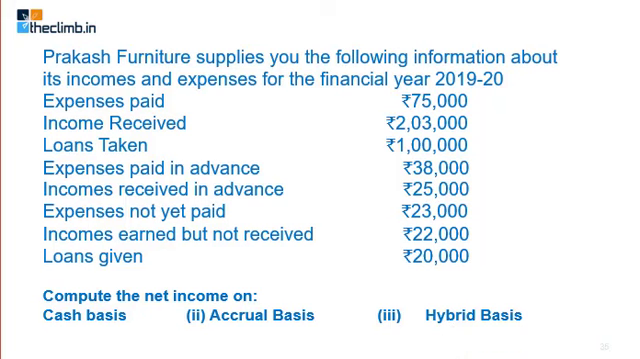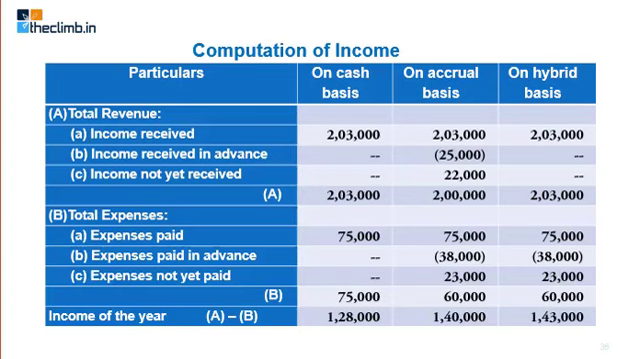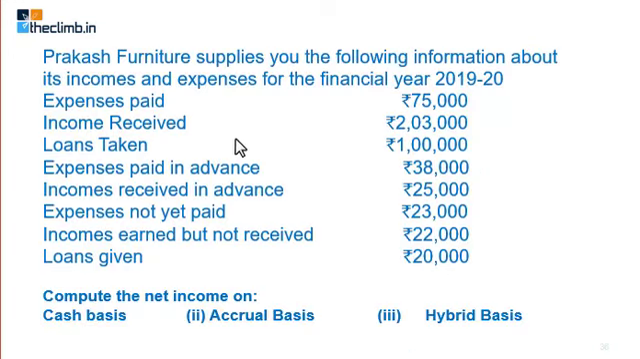Now let's try this question here. This is what happened: the computation of income on cash basis, on accrual basis, on hybrid basis. Now I go back and forth and tell you how. Here you have received income of 2,03,000.